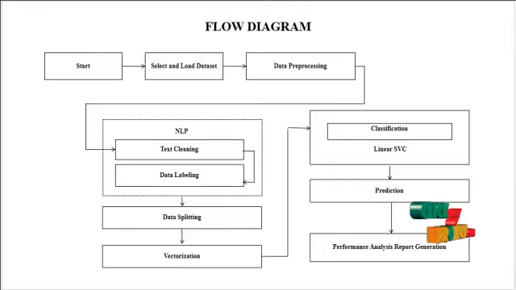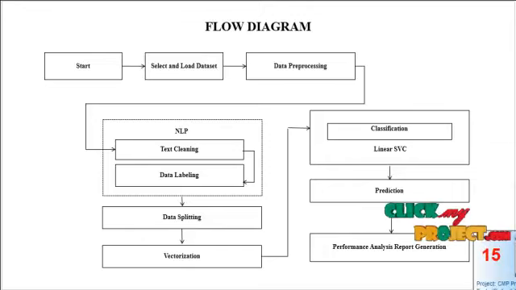Then we proceed to the NLP concept. The text will be cleaned here. Twitter text has many symbols and repeated words, and these are all removed in this step. And then we label the clean text.